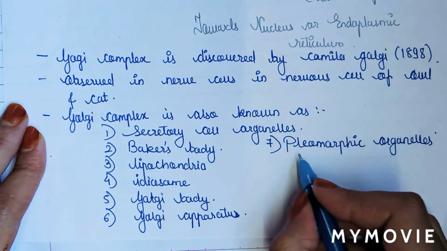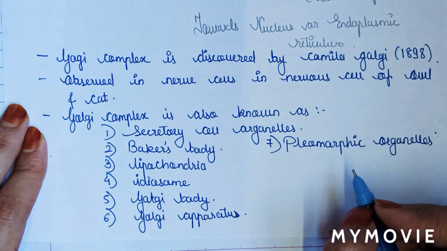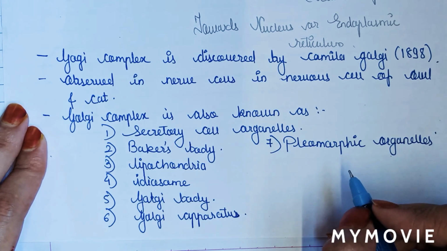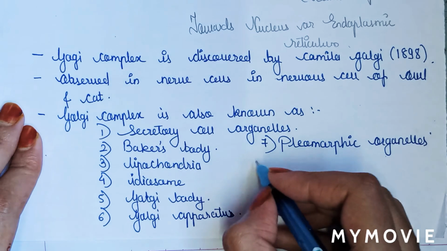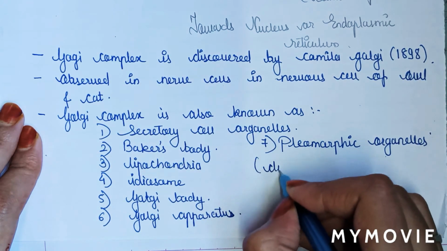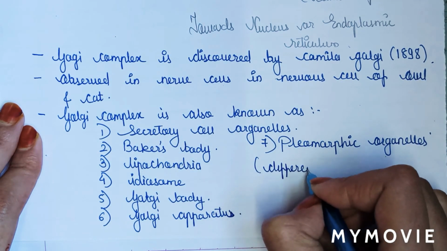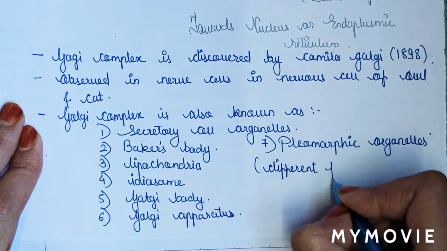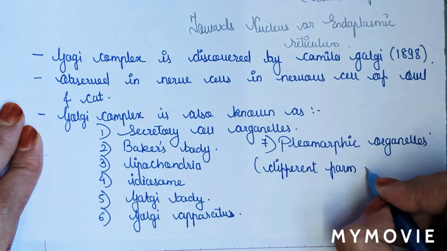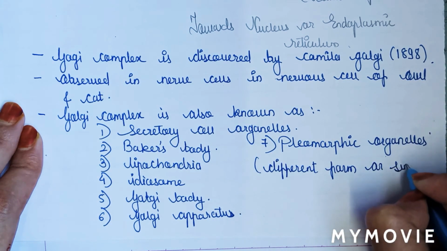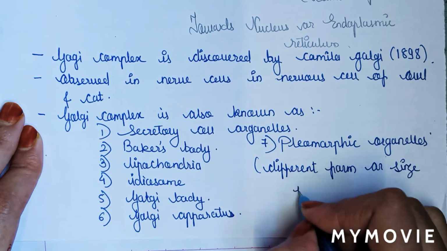Now, why is it known as pleomorphic organelle? Because it is of different forms and different size in different cells.